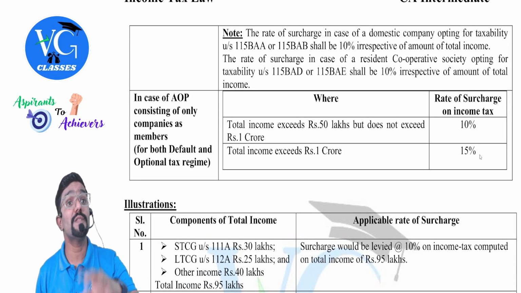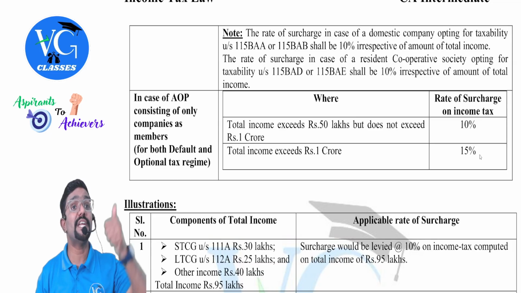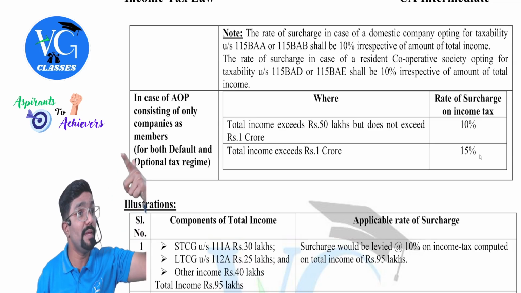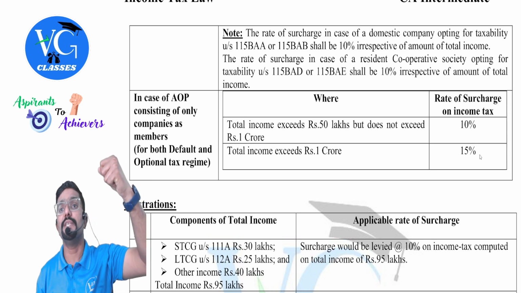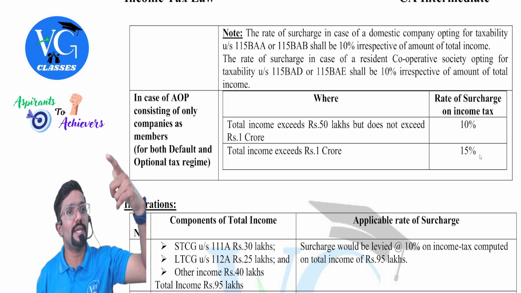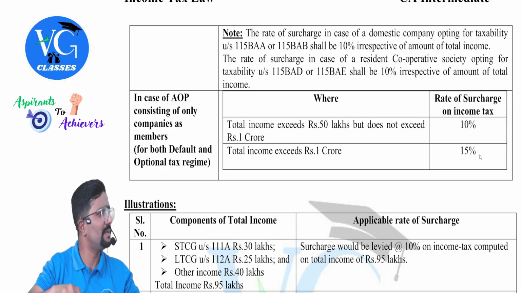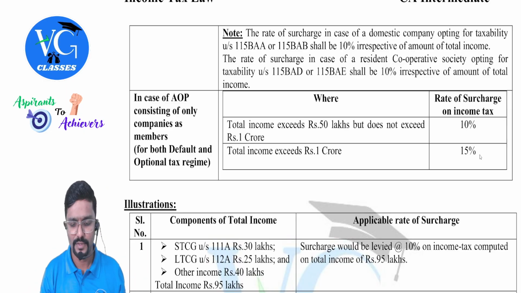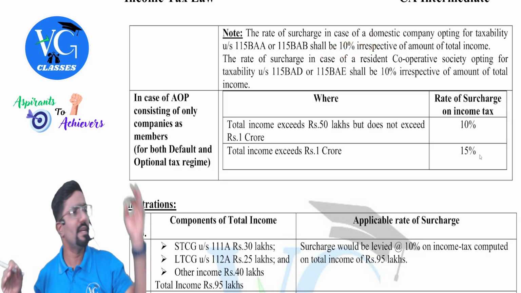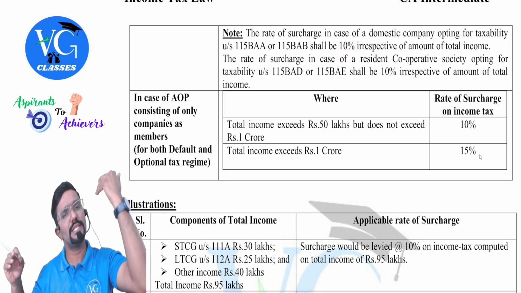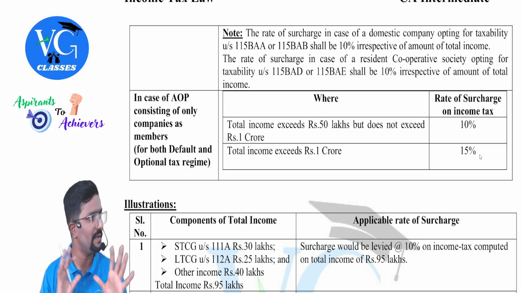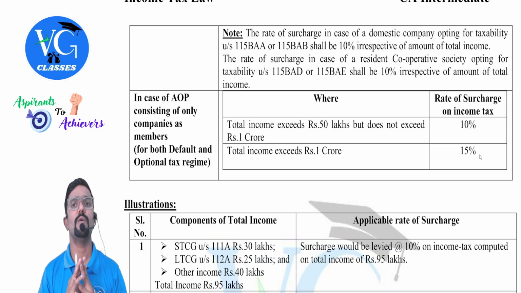Now coming to the optional schemes available for domestic companies under section 115BAA and BAB that we learnt. If domestic companies are following this optional scheme, the surcharge rate is always fixed at 10%, whether they have 1 lakh income, 1 crore, 10 crore or 100 crore income. We need not check whether total income is crossing the limit or not.